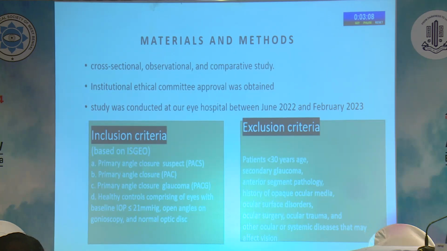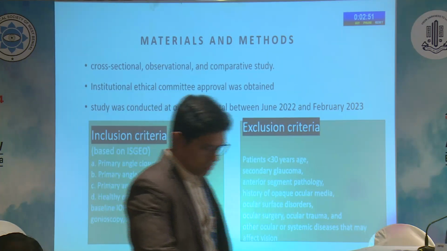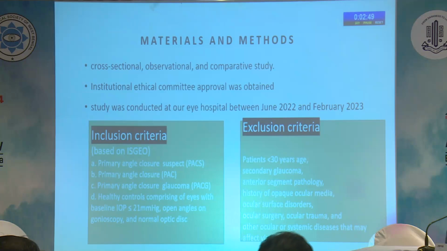Institutional ethical committee approval was obtained, and the study was conducted at our eye hospital between June 2022 and February 2023. Inclusion criteria is based on the International Society of Geographical and Epidemiological Ophthalmology: primary angle closure suspect, primary angle closure glaucoma, and healthy controls comprising eyes with baseline intraocular pressure less than or equal to 21 mmHg, open angles on gonioscopy, and normal optic disc.